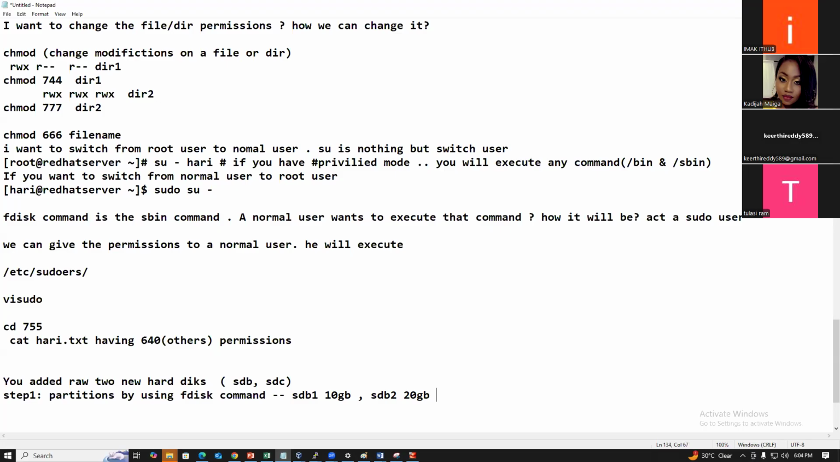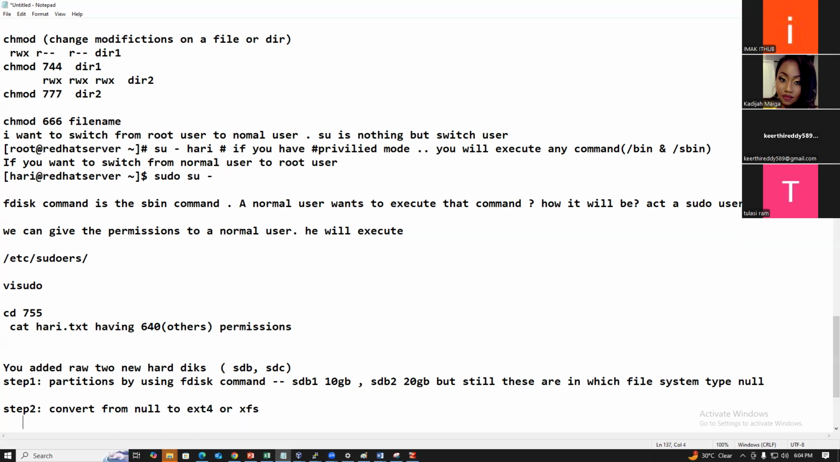But still, these are in which format? These are all raw hard disks, right? Still these are in null file system type. What can you do? You want to convert from null to Linux ext4 or XFS. XFS, because journaling is available from ext4. So how can you convert?